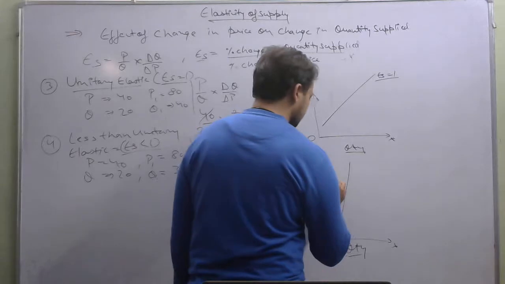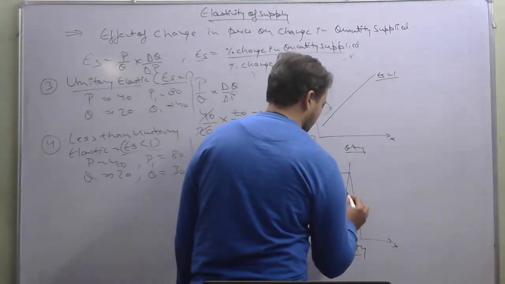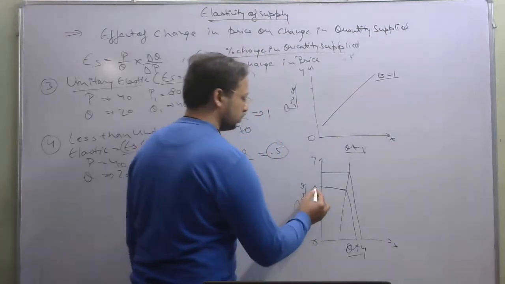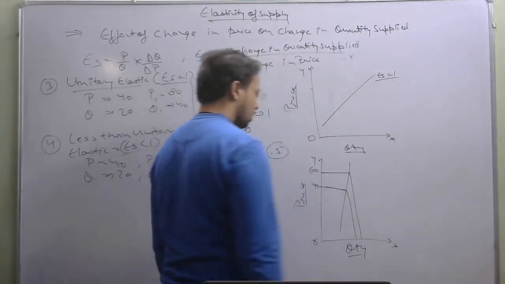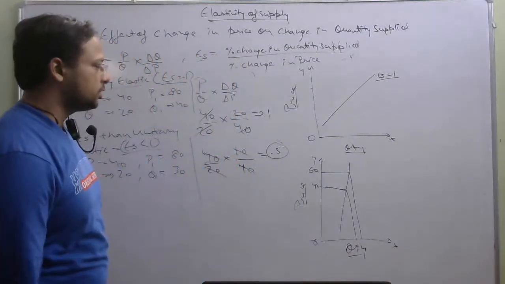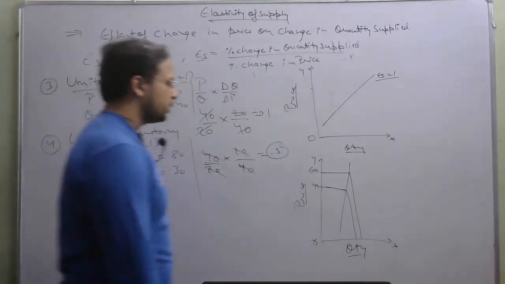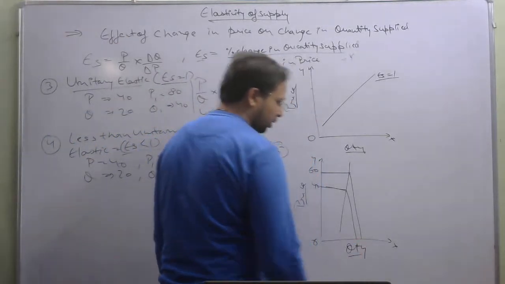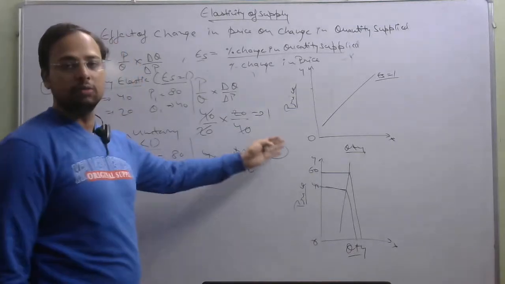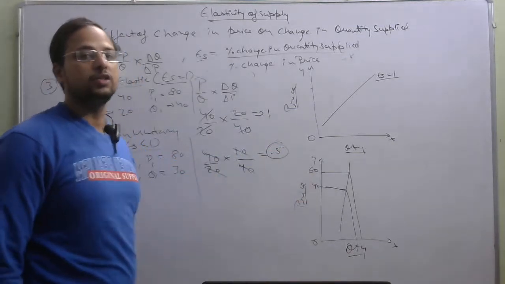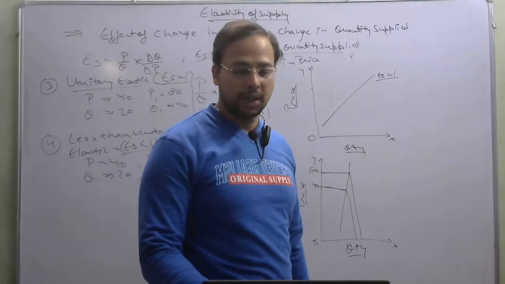Now as you can see, let us say the earlier price was 40 and the price changed from 40 to 60, but due to that reason there is not much change in the quantity supplied. The quantity supplied is changed just from here to here. We can say from 30 to 35 it has changed. Though the price is changed by 20 units, the quantity is changed only by 15 units. So this is your less than elastic supply.